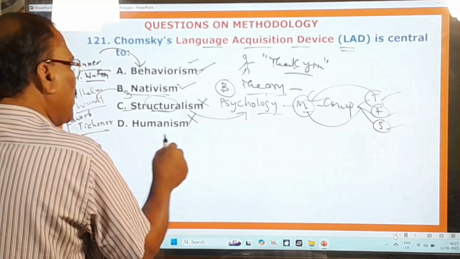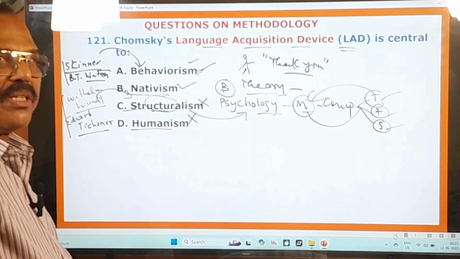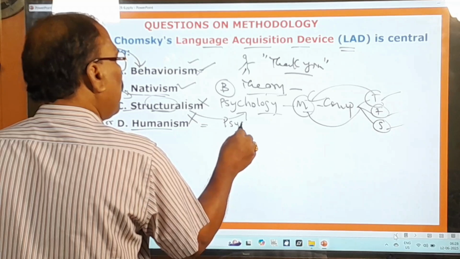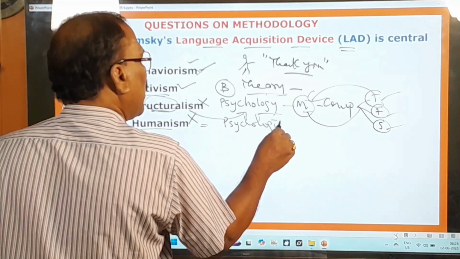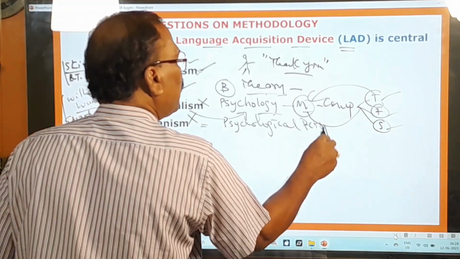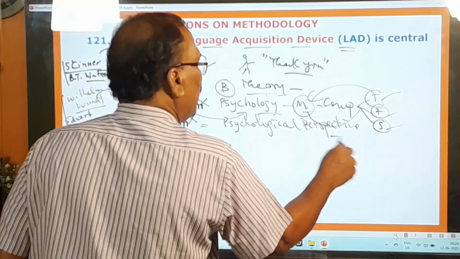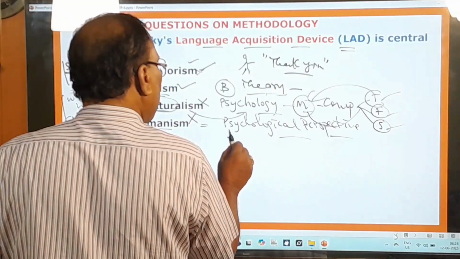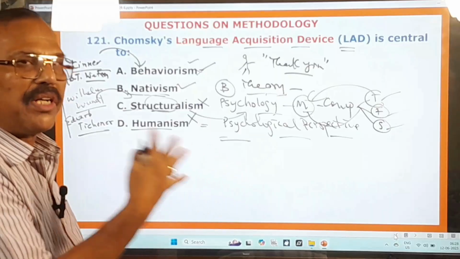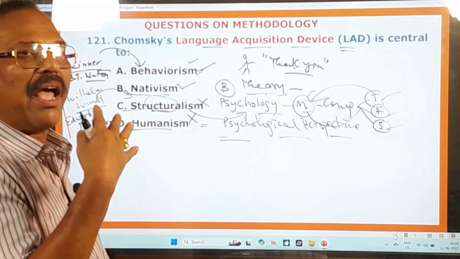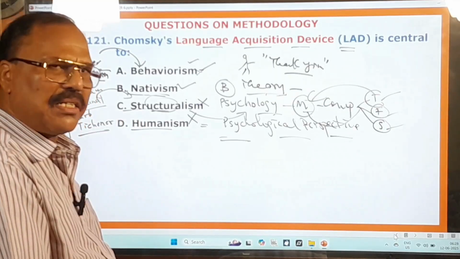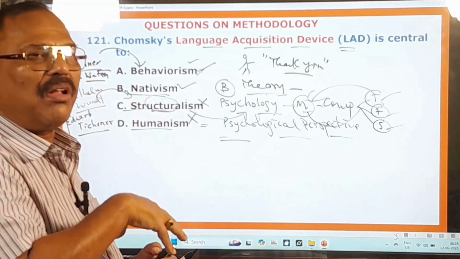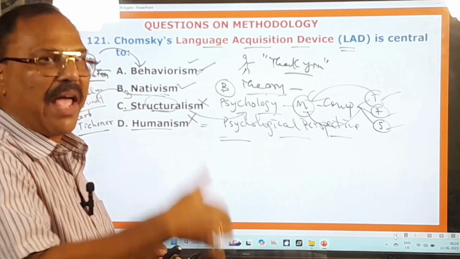And coming to humanism, what is humanism? It is the psychological perspective that emphasizes human growth potential and self actualization. Self actualization means realization or fulfillment of one's full potential. That is called self actualization.